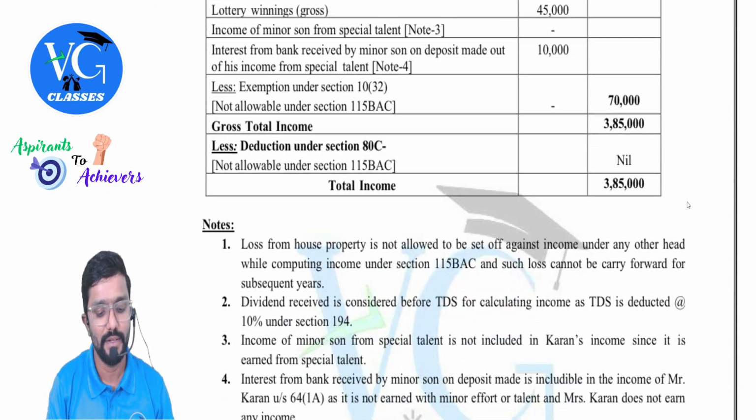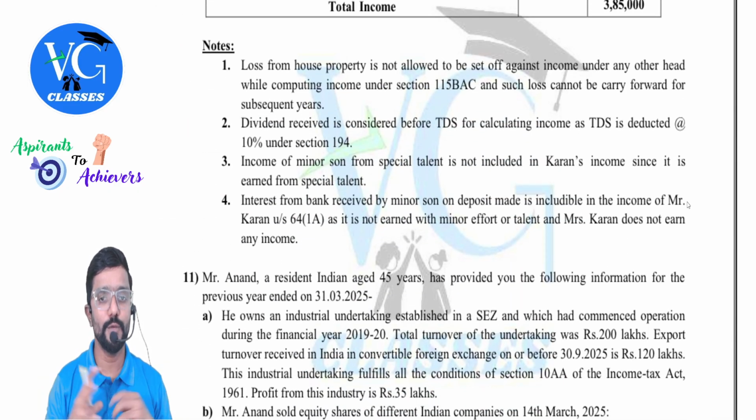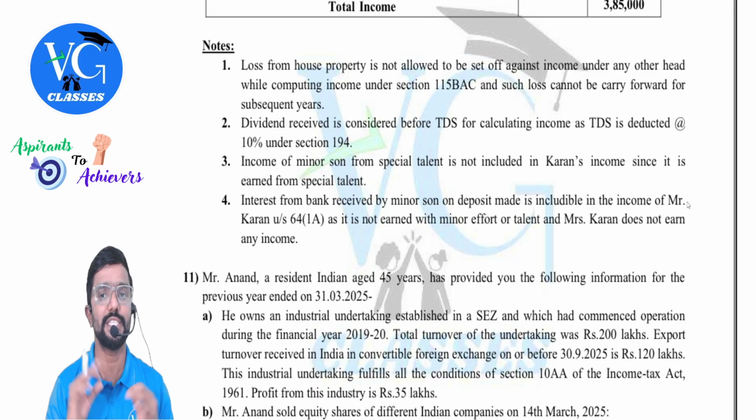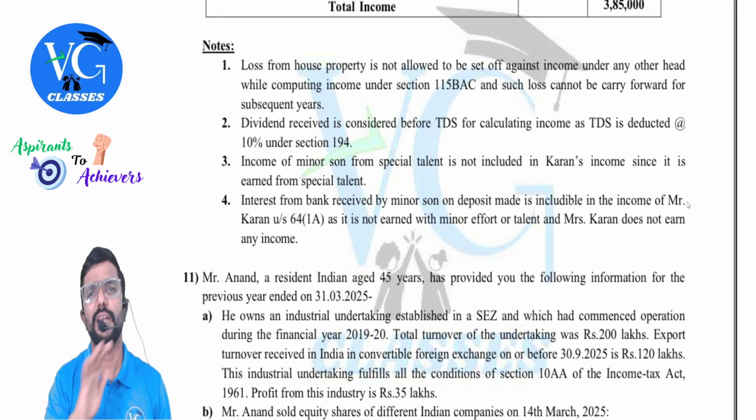Forget about this. Note 1 I have given. Let us see. Loss from house property is not allowed to be set off against income under any other head while computing income under section 115BAC. And such loss cannot be carried forward for subsequent years. So completely forget about it.